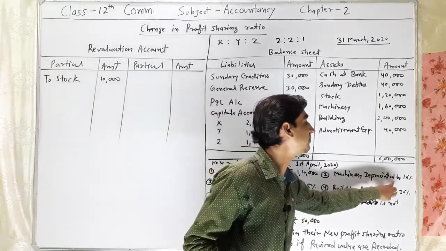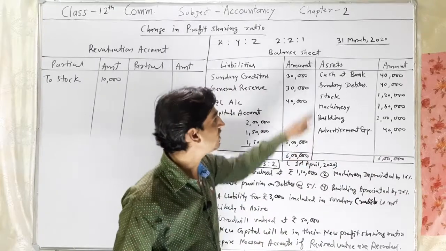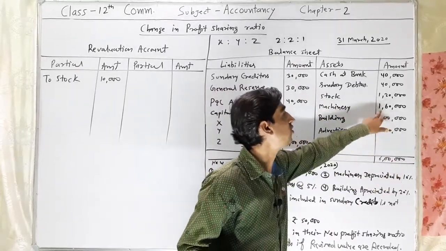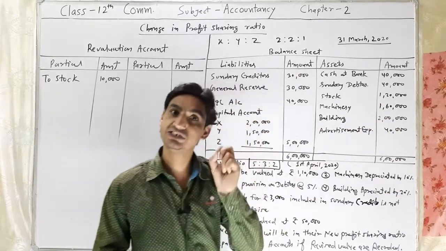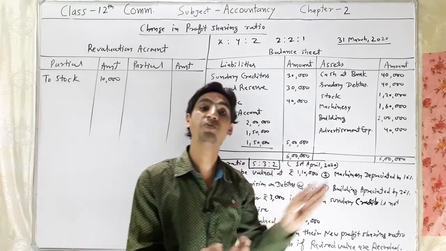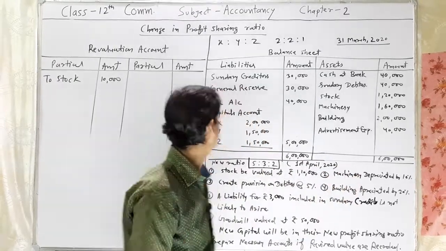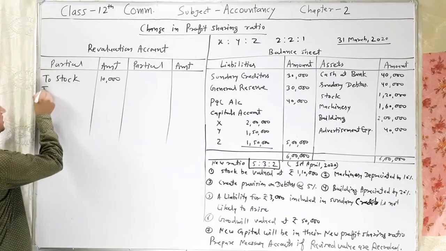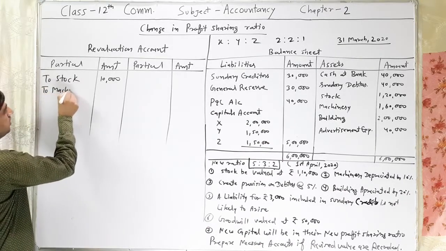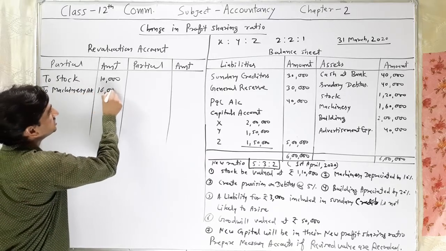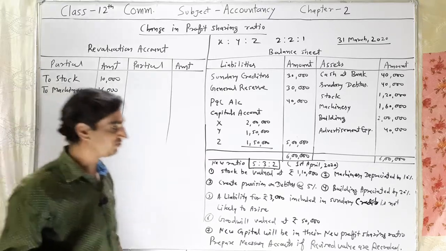The second, machinery depreciated by 10%. The value of machinery is 1,60,000 and 10% of 1,60,000 is 16,000. Depreciation means a decrease in the value of a particular asset account. So whenever an asset decreases, it will be recorded on the debit side. To Machinery account by rupees 16,000 decreased value.